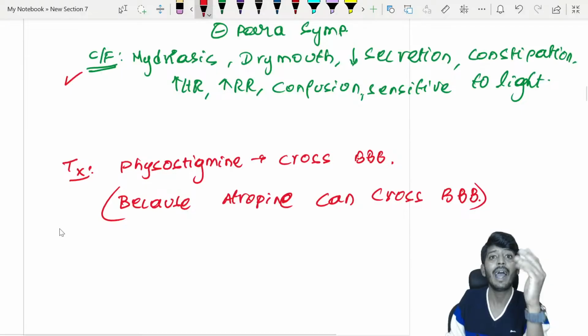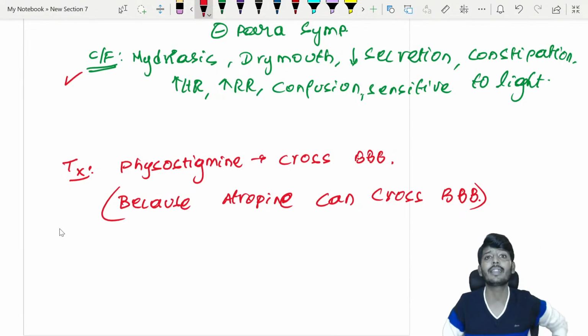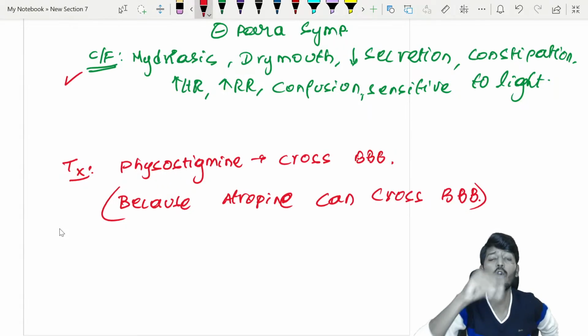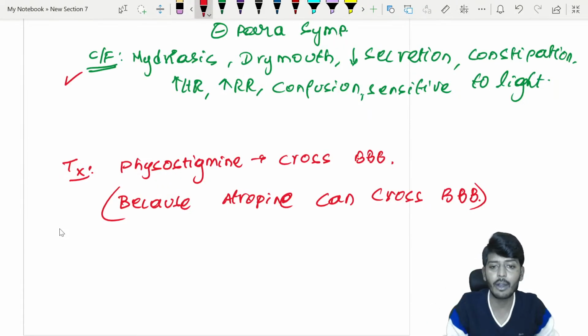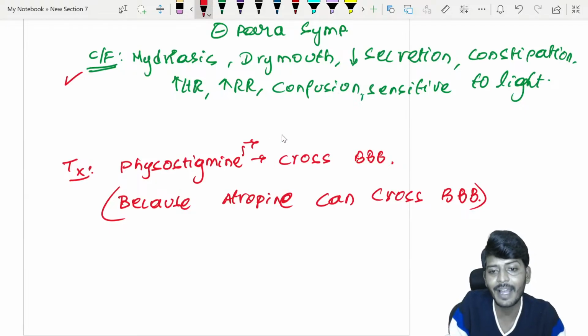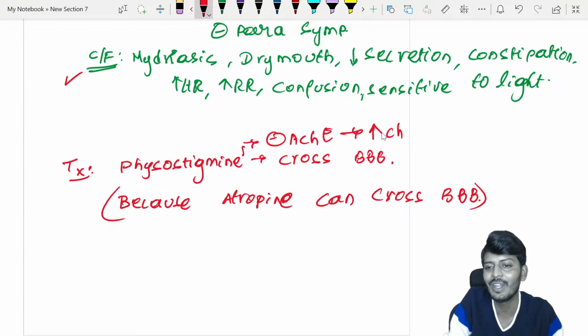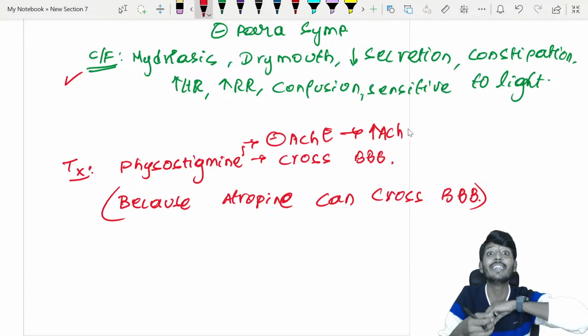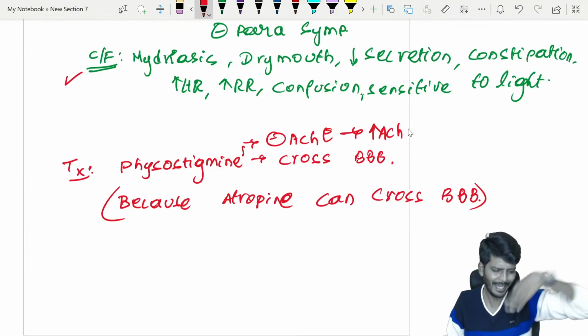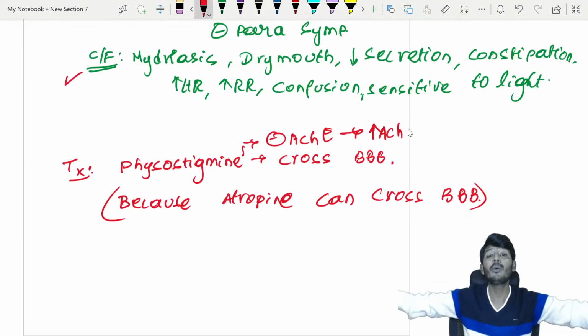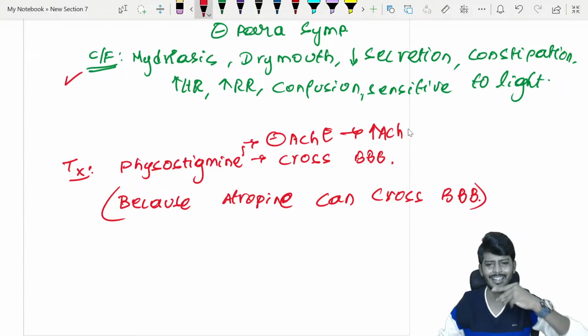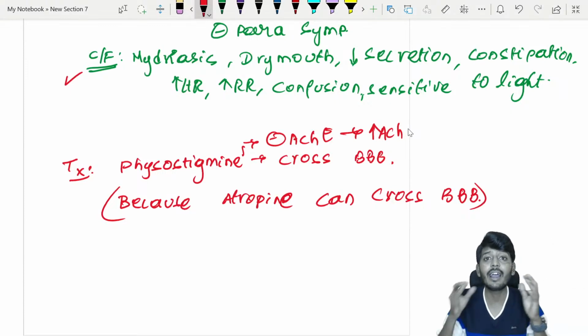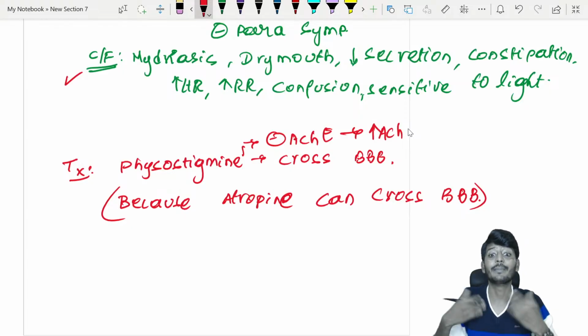Now we are giving physostigmine. If I were the examiner, I would say: this patient was diagnosed as a case of belladonna overdose. The doctor decided to give him an antidote, physostigmine. Which of the following properly explains the role of physostigmine? The mechanism of action: it will inhibit acetylcholinesterase. That will lead to an increase of acetylcholine. When acetylcholine increases, it will automatically kick the atropine off the receptor, because the acetylcholine quantity is more. Once atropine is gone, the M receptor will be reactivated, so the symptoms will be resolved.